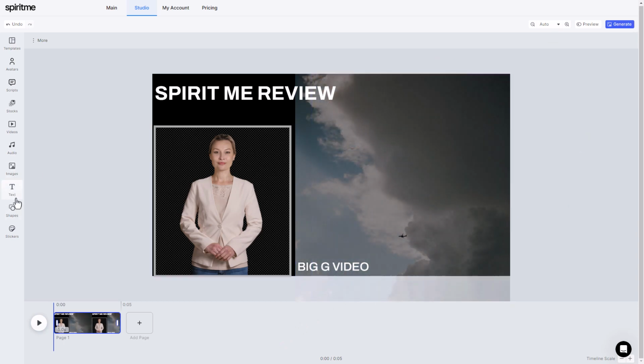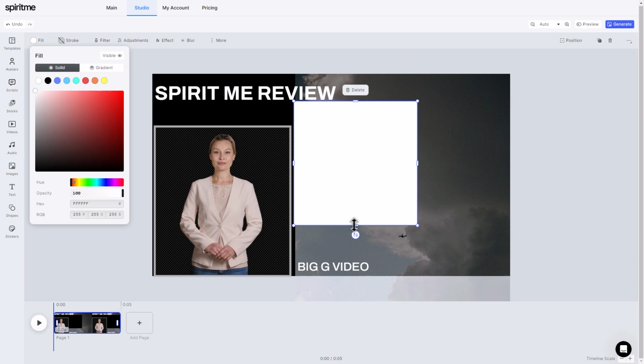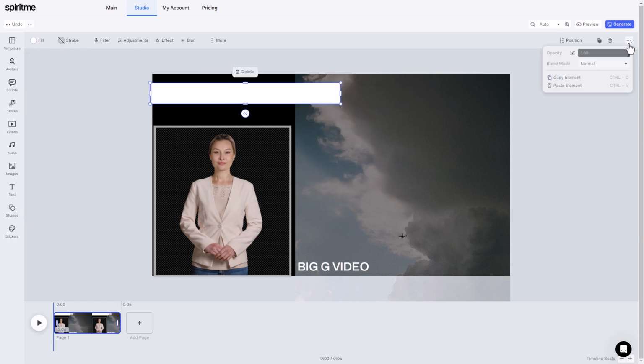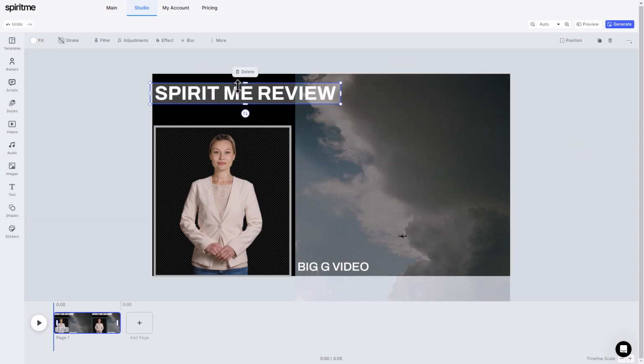And I'm just going to put one more shape in, which is going to be white. Put it down here for my Big G video and make it like that. So I've just built a really professional looking slide. It didn't take me long, and I could do everything within SpiritMe.